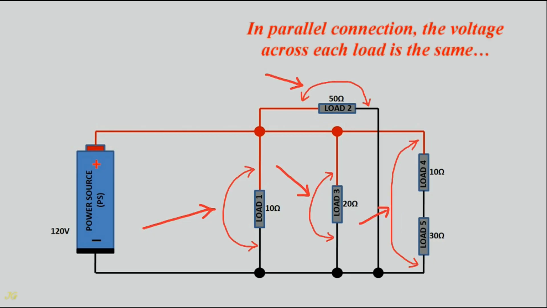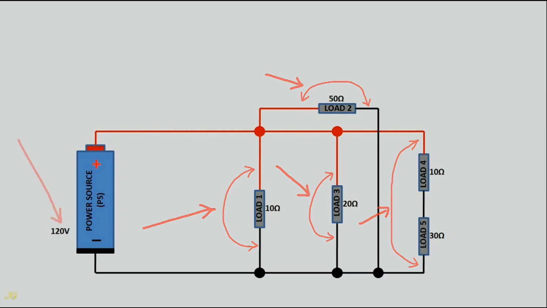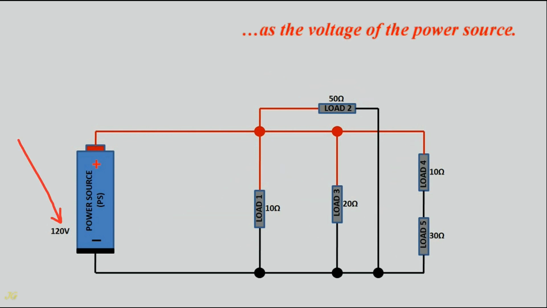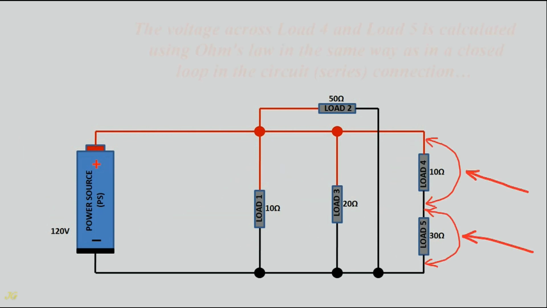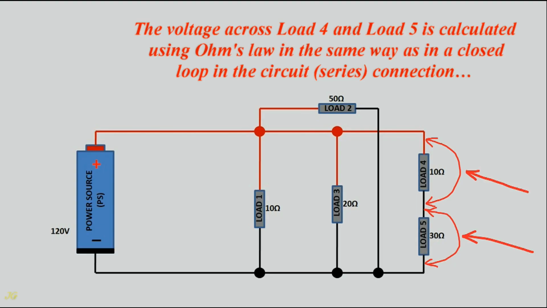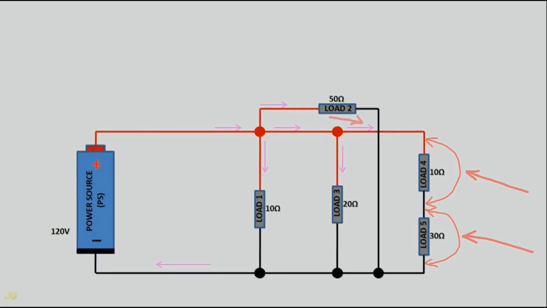In parallel connection, the voltage across each load is the same as the voltage of the power source. The voltage across load 4 and load 5 is calculated using Ohm's law in the same way as in a closed loop in the circuit, series connection.